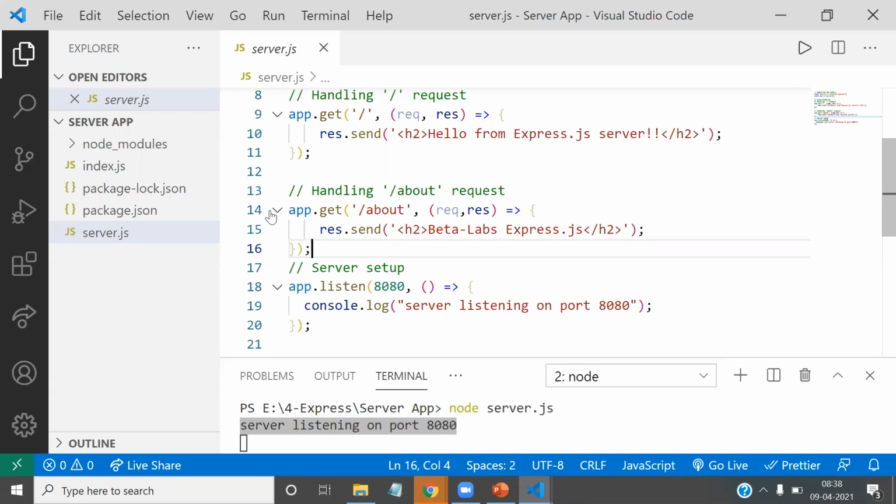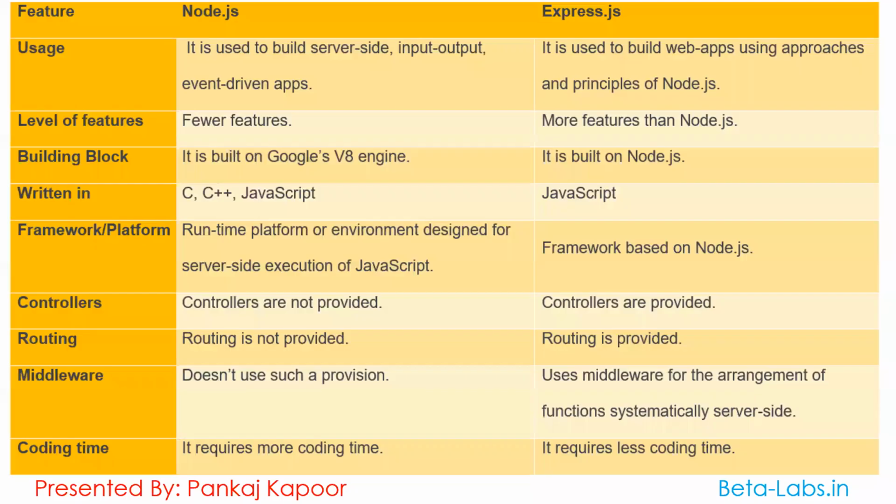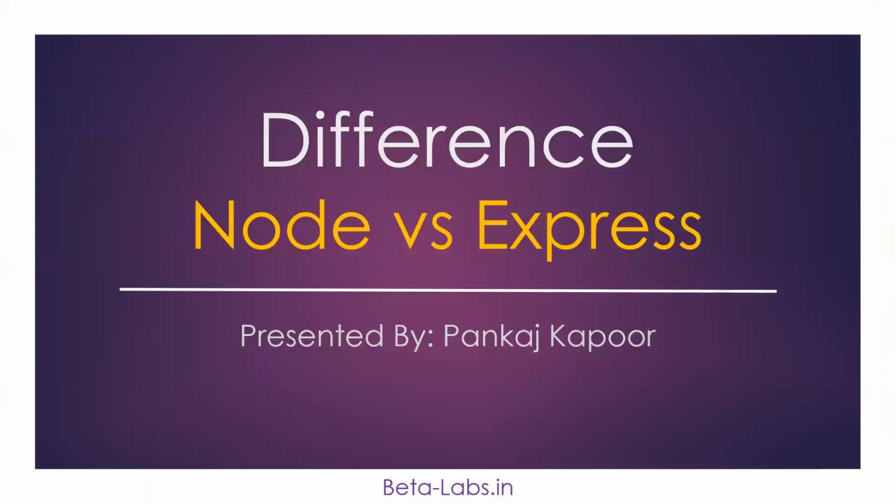On the other side, Express has a lot of features to handle things. We can also use template engines that create a response back to the client. We can perform a variety of things that we will definitely look at in the coming classes. So class, this is about the difference between Node versus Express.